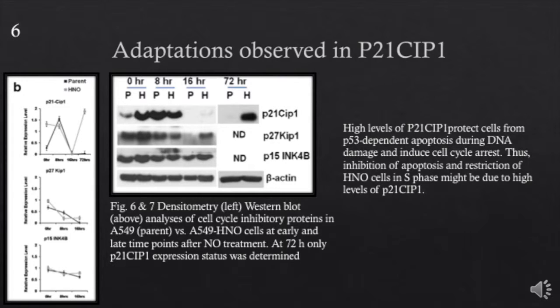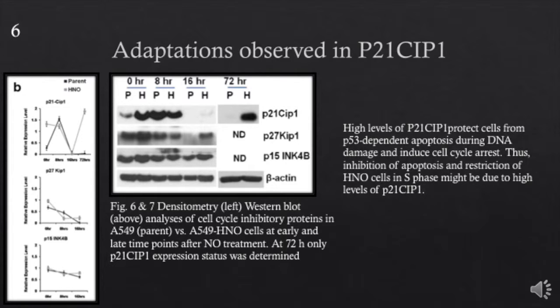The expression level of P27KIP1 was reduced with extended nitric oxide treatment in both parental and HNO cells, although at a moderate level. The expression level of P15INK4B was also moderately reduced both in parental and HNO cells in response to nitric oxide treatment.